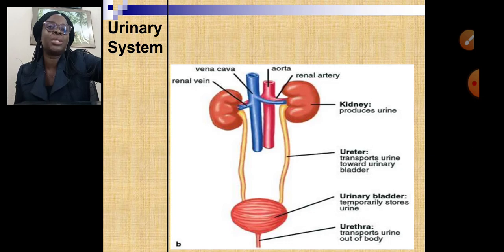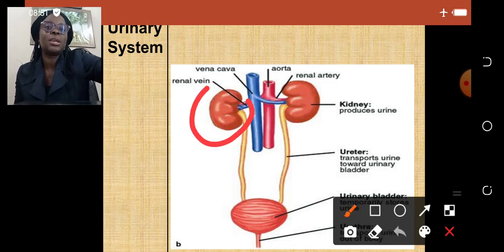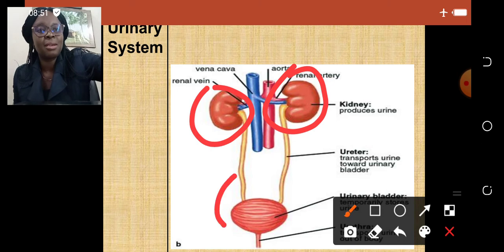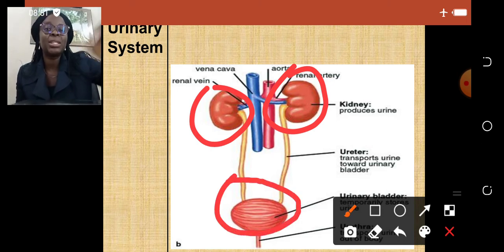This is how the urinary system looks like. This is the kidney here. We have the aorta, the renal artery, the renal vein. We are still going to look at it in detail. We have the ureter and we have the urethra. We have the bladder. This is the bladder here, where urine is temporarily stored before it is removed from